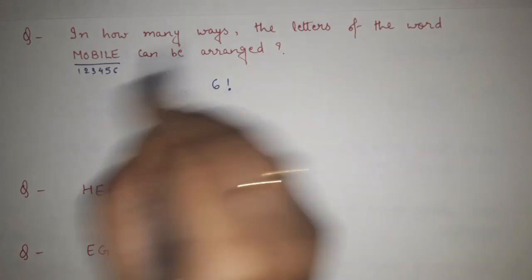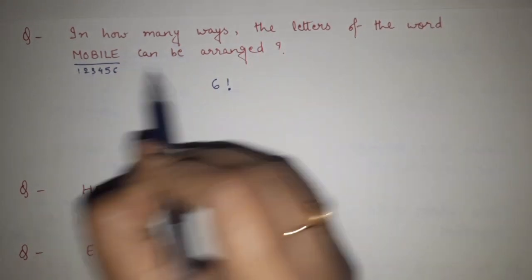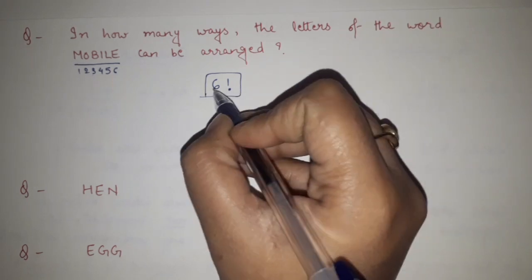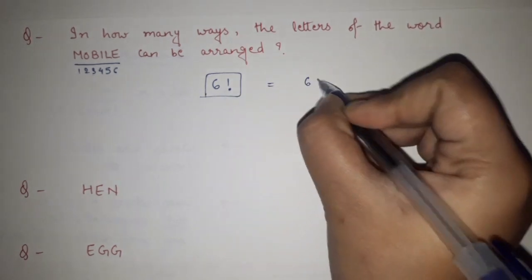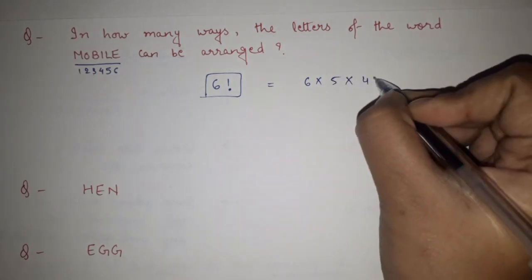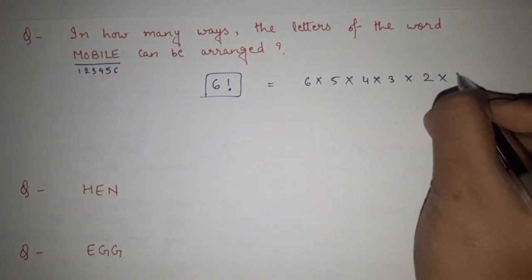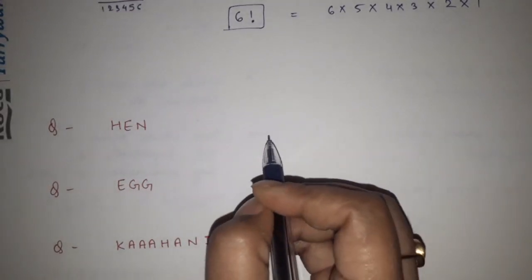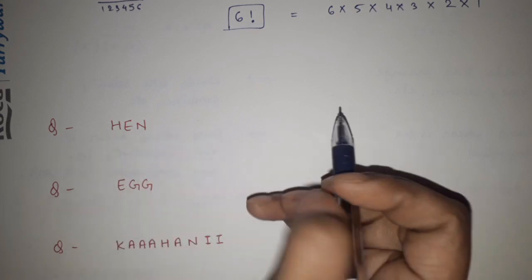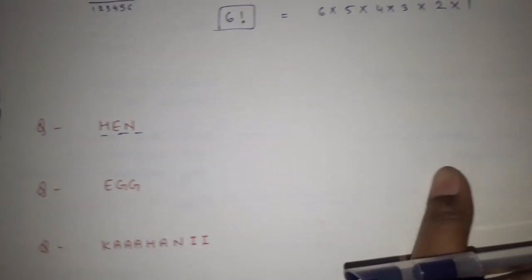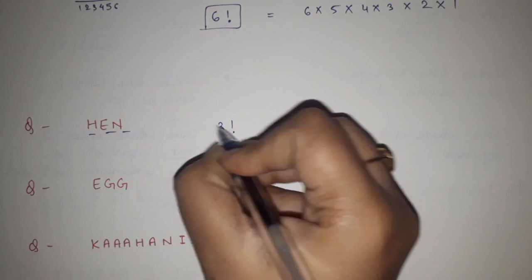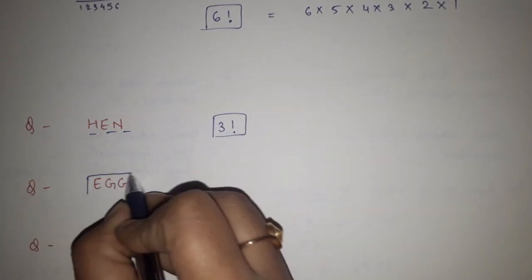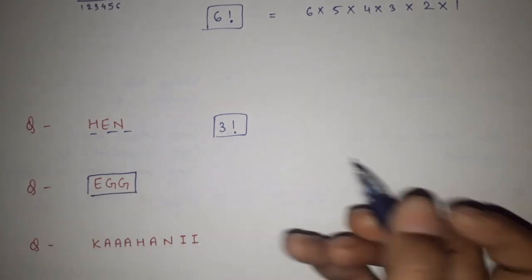In how many ways can the letters of the word mobile be arranged? 6 unique characters, so 6 factorial is your answer. If the option is given in factorial, you can choose 6 factorial. Otherwise the answer will be 6 into 5 into 4 into 3 into 2 into 1, and you can do the calculation. In how many ways can the letters of the word hen be arranged? Again 1, 2, 3: 3 unique characters, so the answer is 3 factorial.